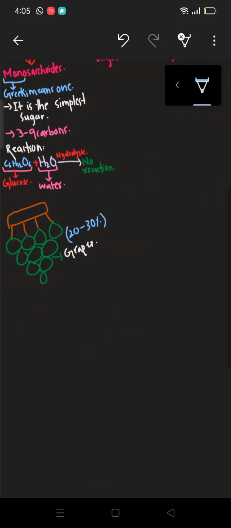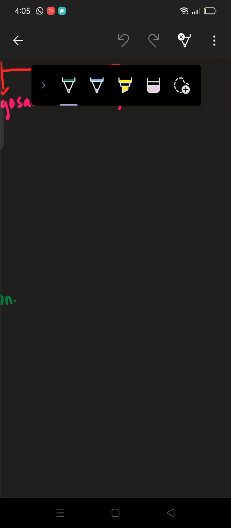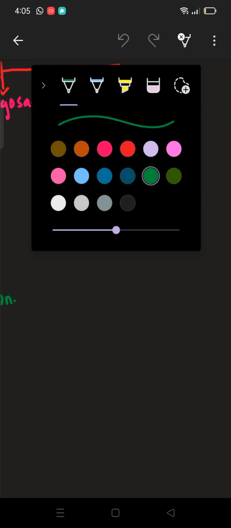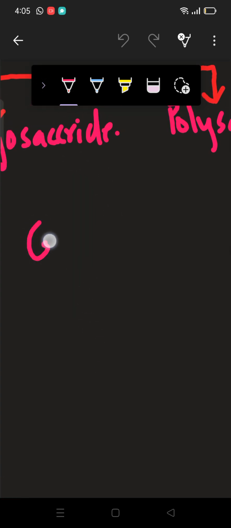All right, so let me make the diagram here. I am going to write the formula of glucose here, and here I'll be writing fructose.